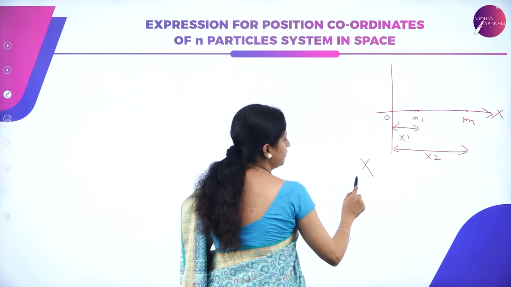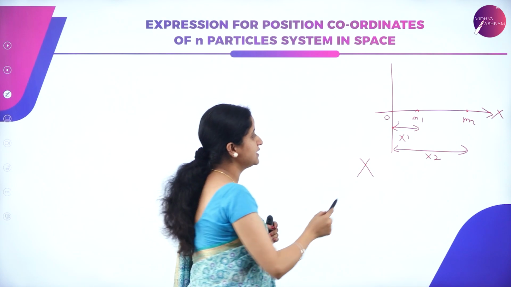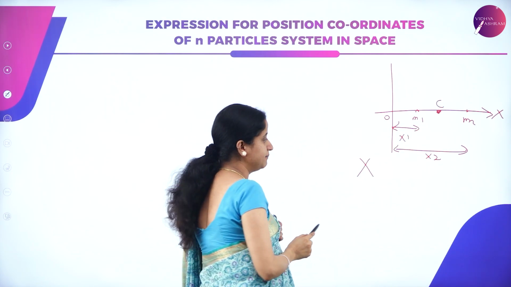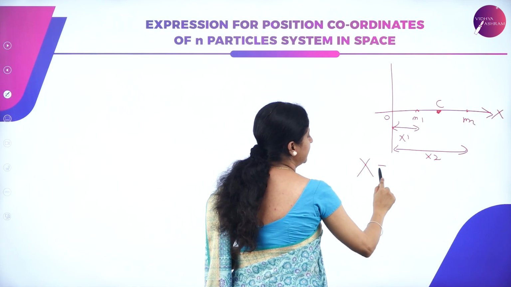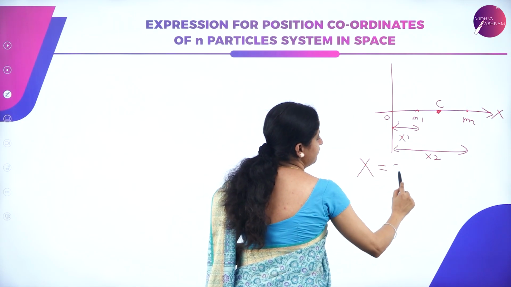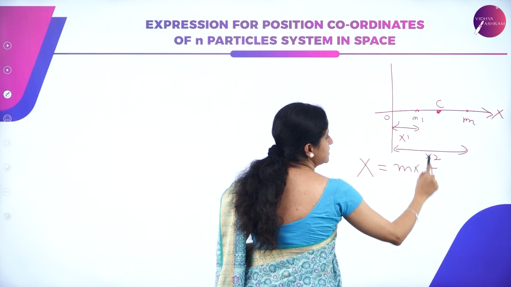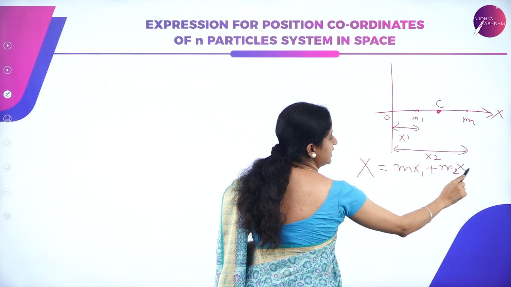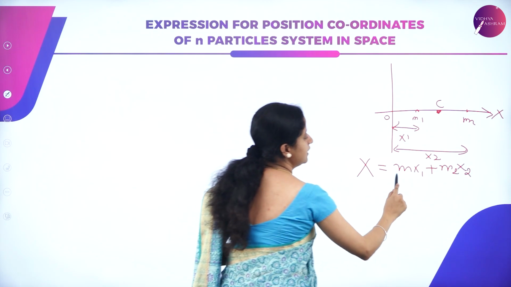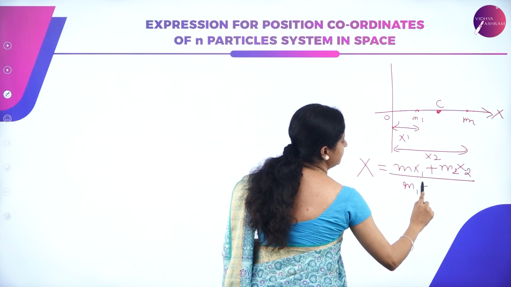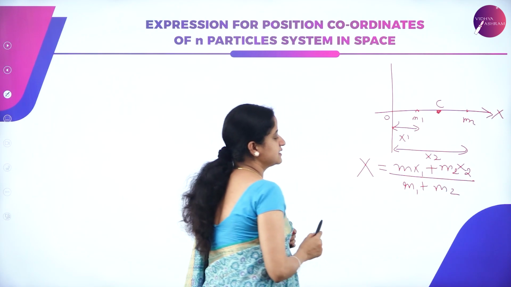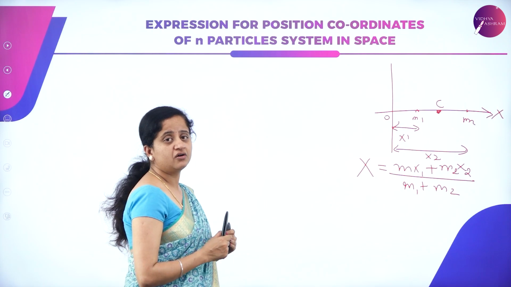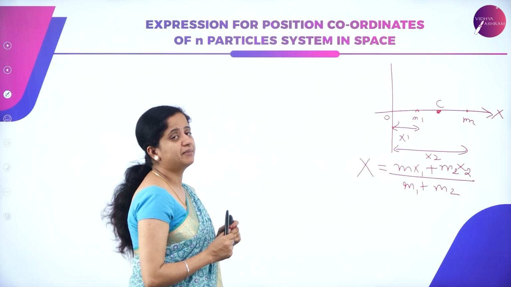The expression for position coordinate of center of mass, here the center of mass lies at this point, say for example. So that can be calculated by the expression m1 x1 plus m2 x2, that is mass of the second object which is separated at a distance x2 from the origin, divided by m1 plus m2. So this is the expression for center of mass of a system of particle.